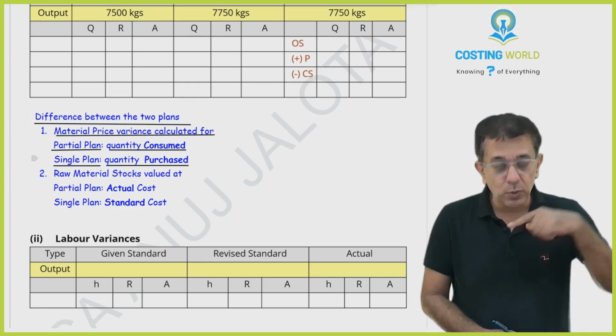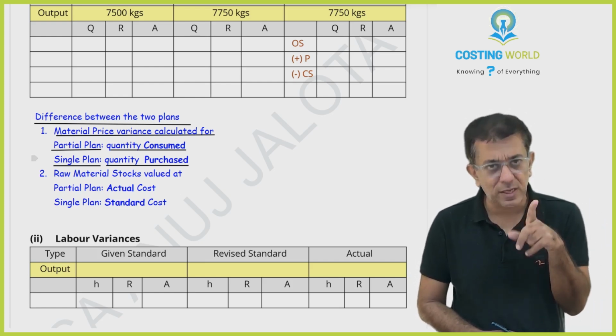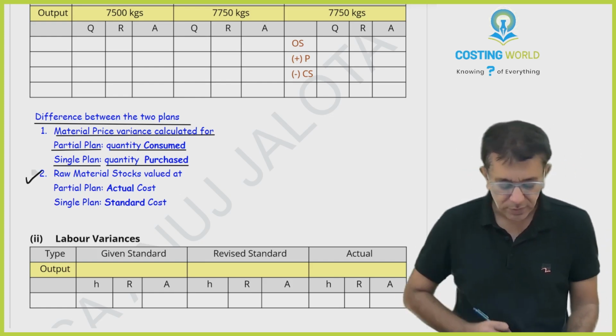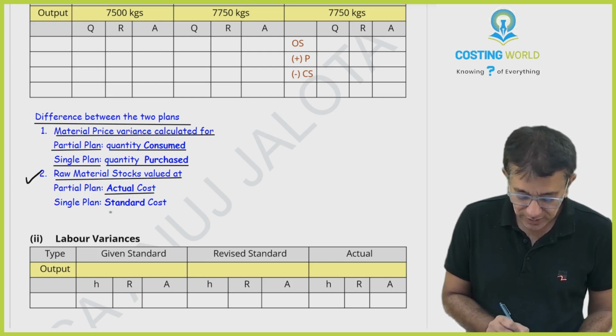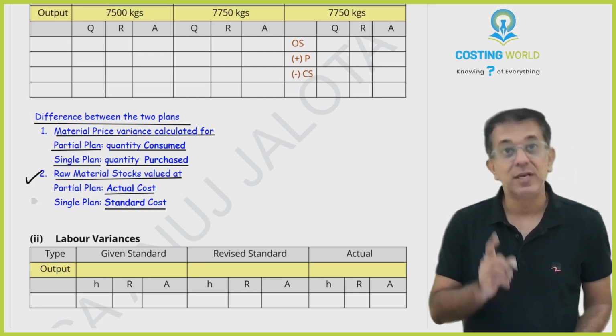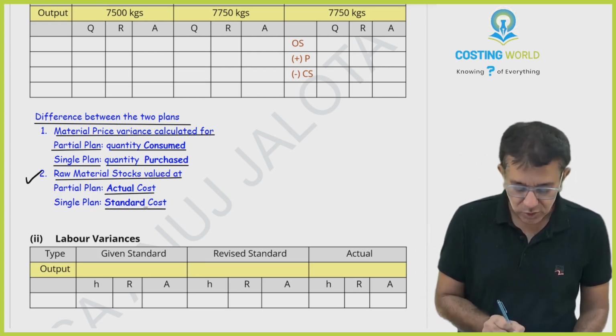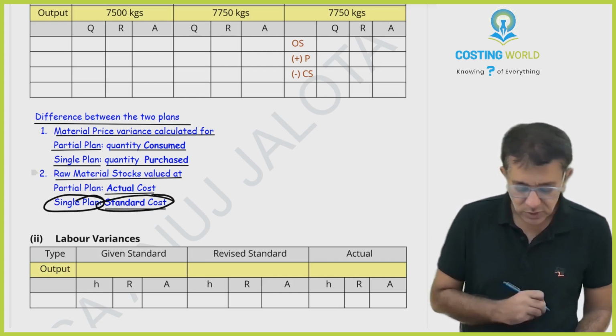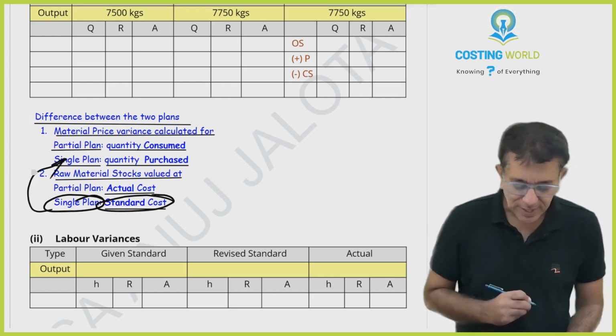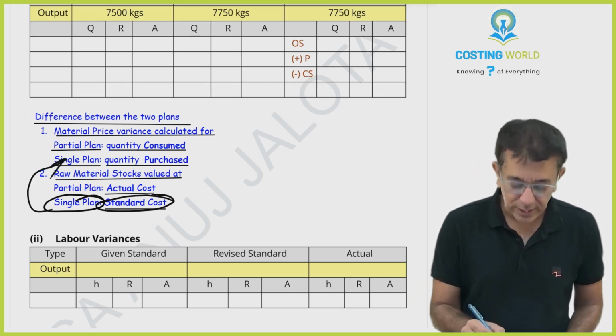How do I know in this question a single plan was followed? Because of this point. Raw material stocks under partial plan are valued at actual cost, but here they are valued at standard cost. In the question it was given that raw material stocks are valued at standard cost. That means the company follows single plan. So if you follow single plan, then material price variance will be calculated for quantity purchased.